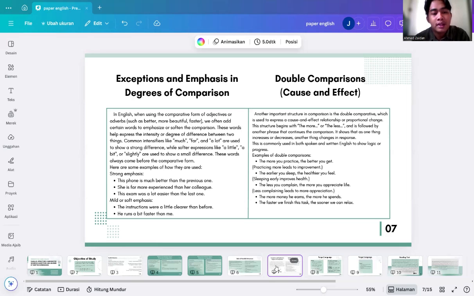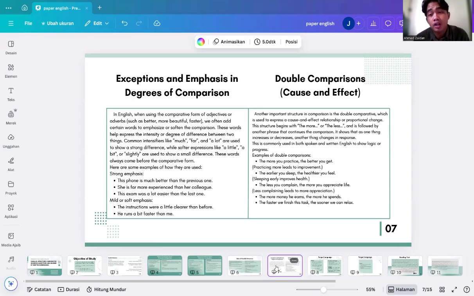Strong emphasis. One is: this one is much better than the previous one. Secondly: she is far more experienced than her colleague. And the last one is: this exam was a lot easier than the last one. Soft emphasis. The instructions were a little clearer than before. And the last one is: he runs a bit faster than me.